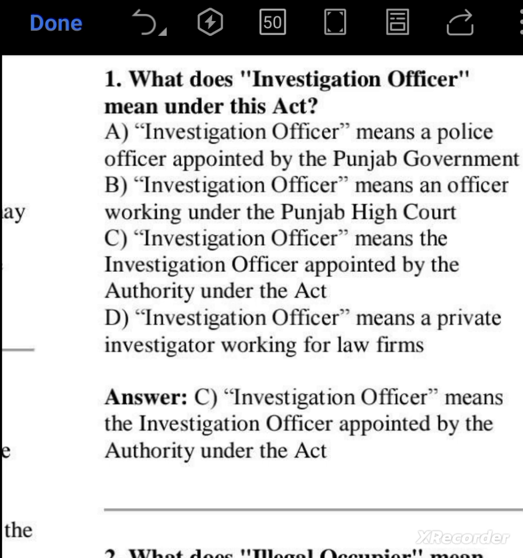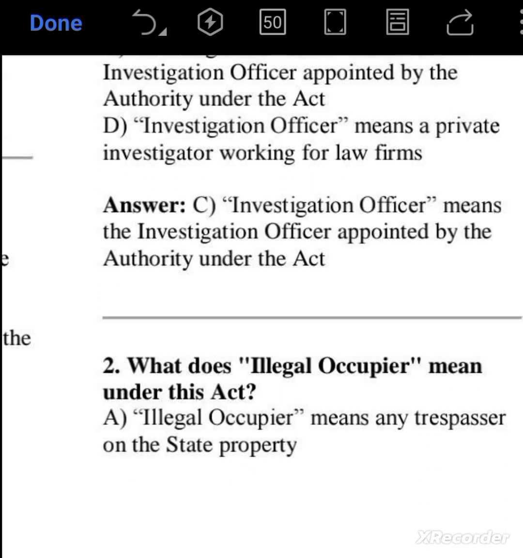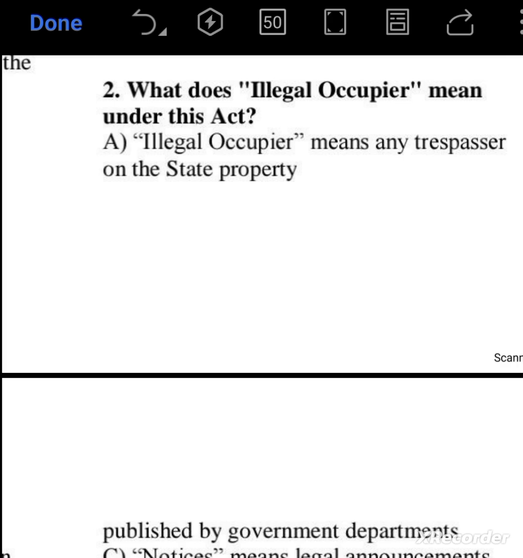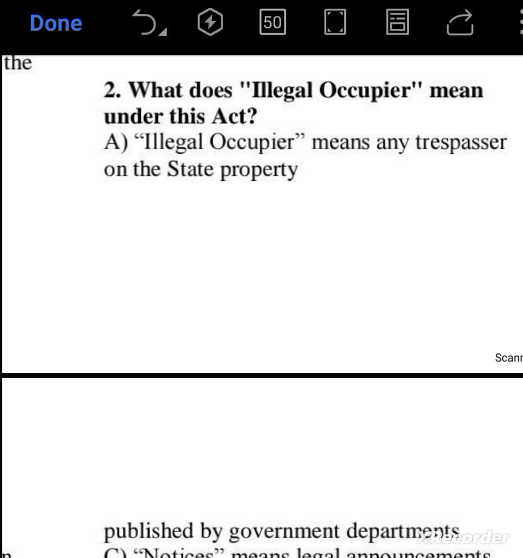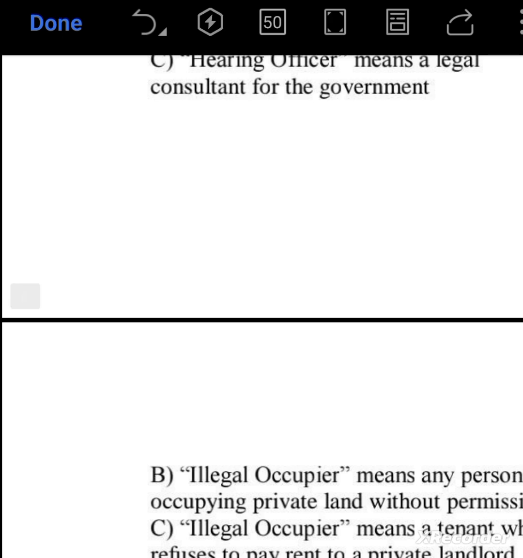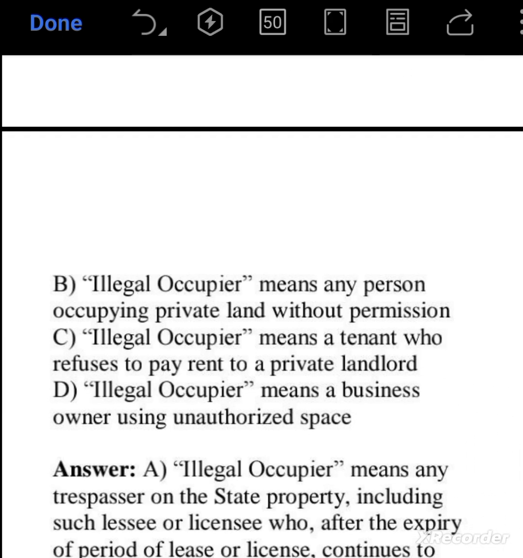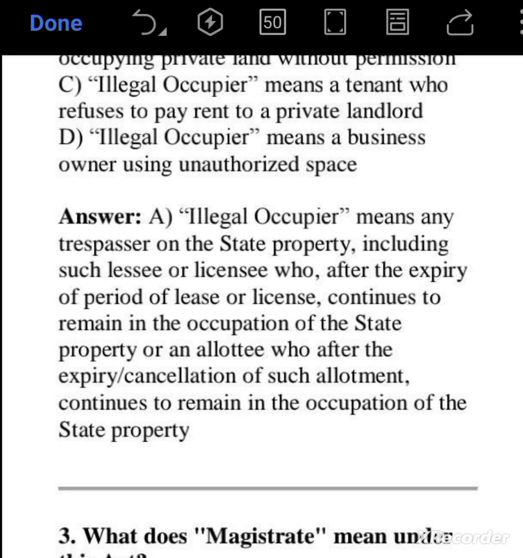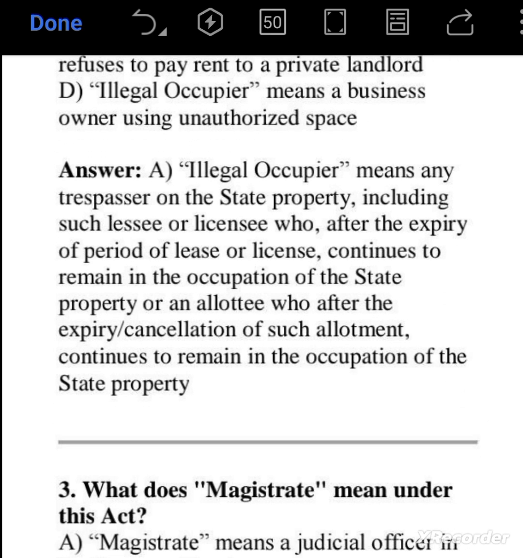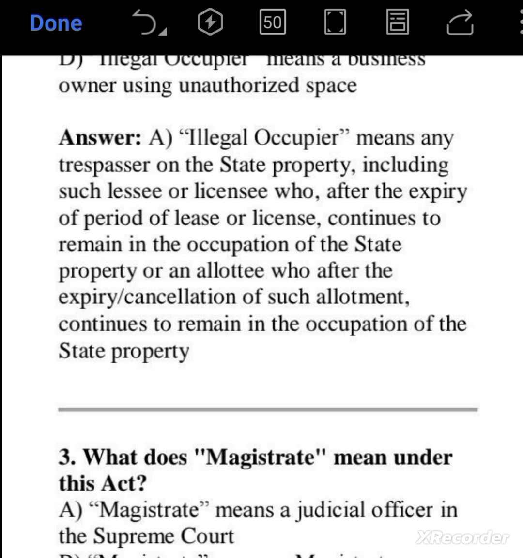Next question is, what does investigation officer means under this act? Investigation officer means the investigation officer appointed under the act. So option C is the right answer. What does illegal occupier means under the act? Illegal occupier means a trespasser on the state property, including such lessee or licensee who after the expiry of period of lease or license continues to remain in the occupation of the state property, or an allottee who after the expiry or cancellation of such allotment continues to remain in the occupation of the state property.